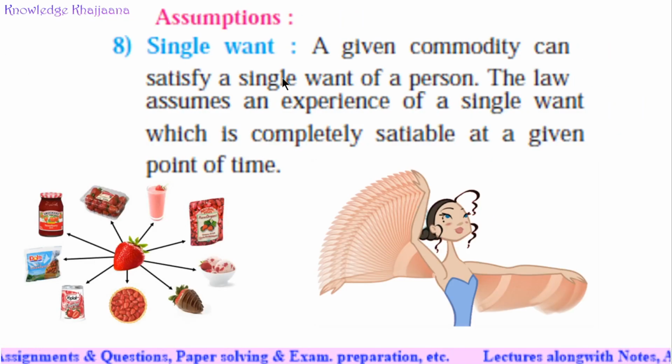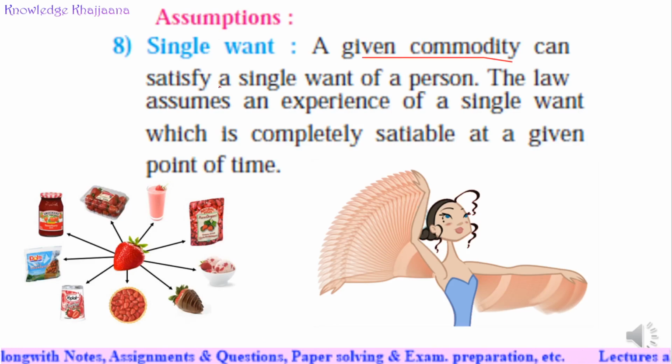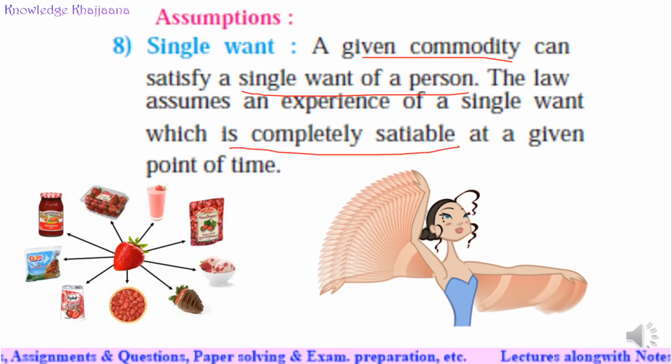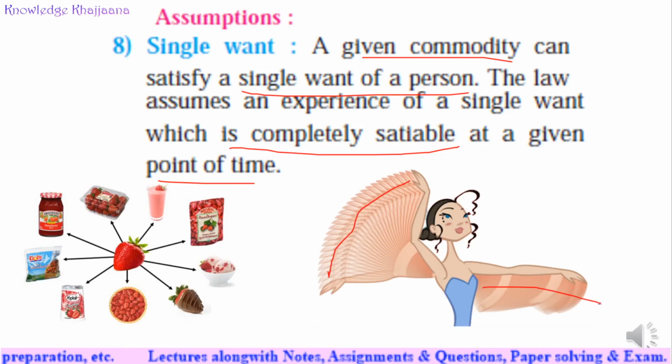And the last assumption is single want. A given commodity can satisfy a single want of a person. The law assumes an experience of a single want which is completely satiable. Satiable means which will give the satisfaction at a given point of time. See, it should not have multiple wants. What does this mean? A commodity can satisfy a single want of a person. Means at a time I should have want of only one commodity.